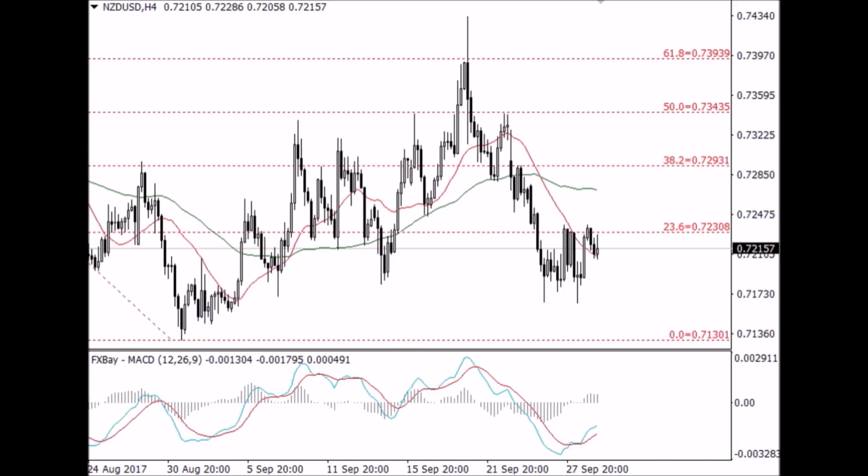The Kiwi held steady on Thursday following a widely expected move, as the Reserve Bank of New Zealand left interest rates unchanged at 1.75% at the conclusion of its policy meeting on Thursday. The pair NZD/USD was held steady below the resistance level of 0.723, but remained in a downtrend structure. Closing above 0.724 will provide a signal for a short retracement and probably a move higher towards the next resistance level at 0.729. On the downside, we could look for a closure below 0.713 for continuation of the downtrend.